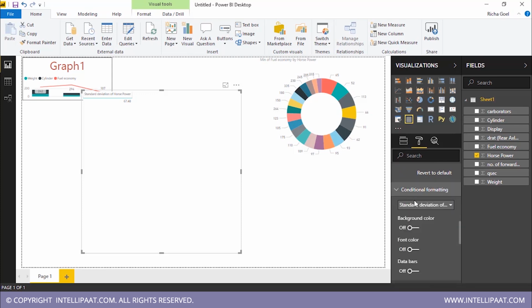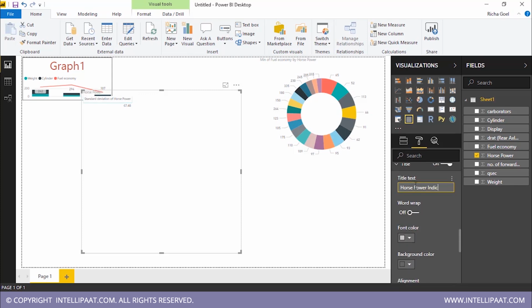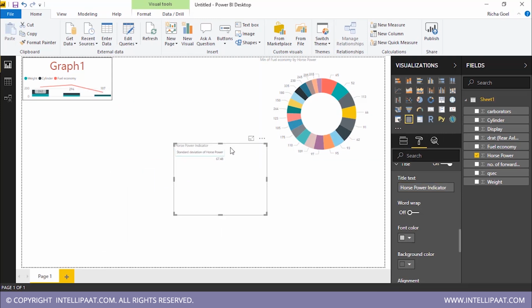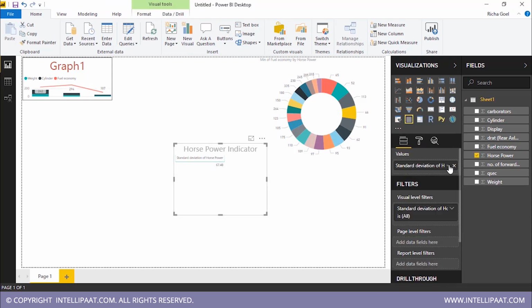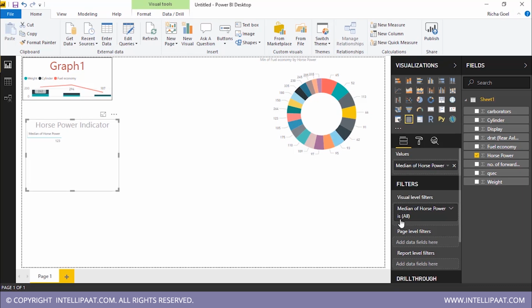I'll switch on my title. Yeah, and now I'll give a title text. Let's say horsepower indicator. Fine. As you can see, my title appears over here. I will change its alignment and increase the size. So now I want to see my median. So I click on median and my median changes. So this is how Power BI generally acts.